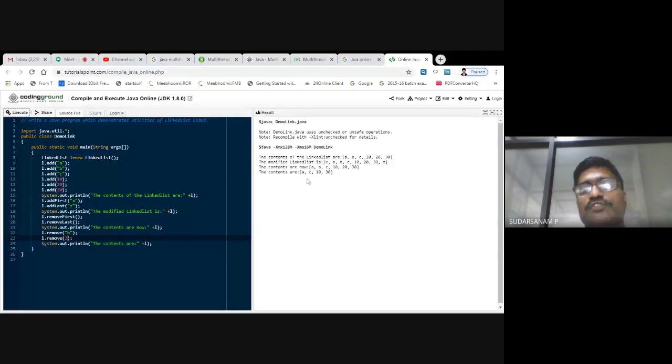If you give three, the way it takes it is 0, 1, 2, 3, and the next element will be deleted. Suppose you want to delete this one: 0, 1, 2, you have to give it. Suppose I give 2 here. See, now 10 will be deleted. 0, 1, 2, the next position will be deleted. So this is the way of deleting the elements.